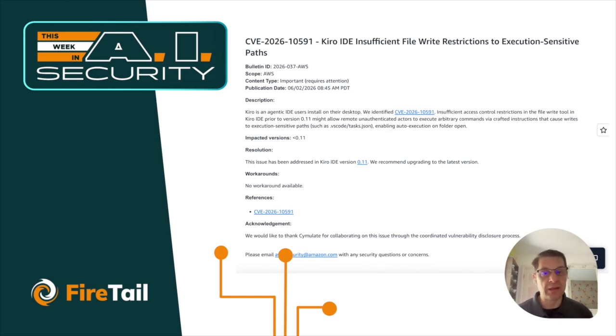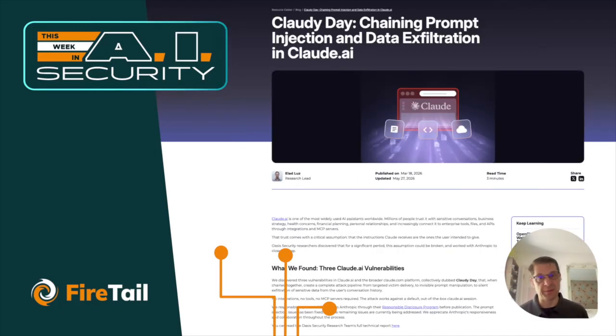It's been given a CVE number. It is remediated and patched at this point. The fix, if you or your organization are using Kiro, is to use version 0.11 or higher. So just update to the latest version, typical patching.